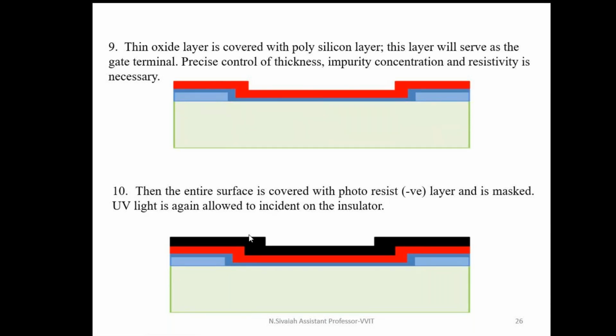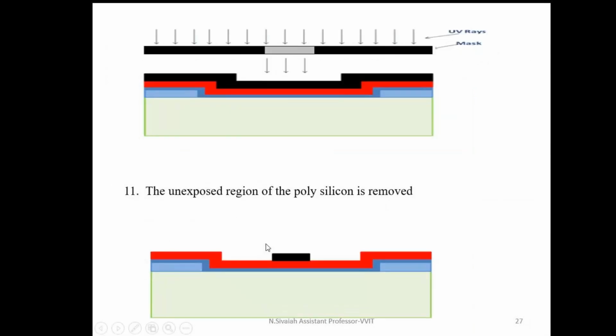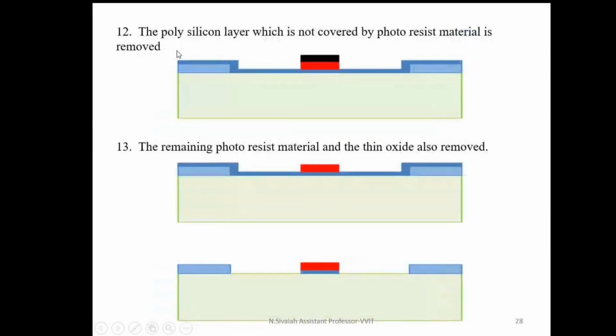See, here also we do the same thing: forming a photoresist layer, then forming a photomask with UV rays exposure. Again, this portion is removed only. Only this portion is going to be hardened because this photoresist region is exposed to UV rays. The polysilicon layer which is not covered by the photoresist layer is removed. The remaining photoresist material and the thin oxide under it are also removed. See, up to here again we are using the photolithography concept only.